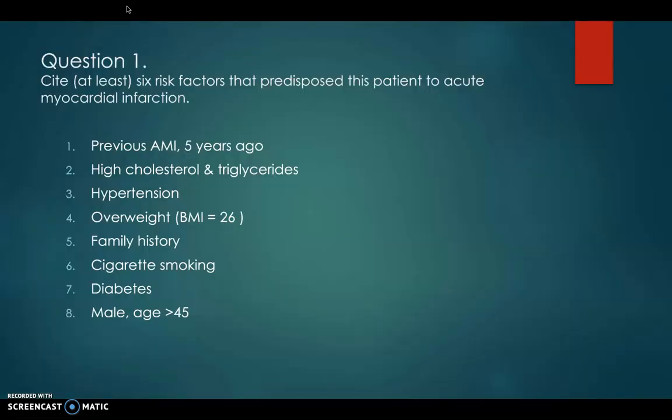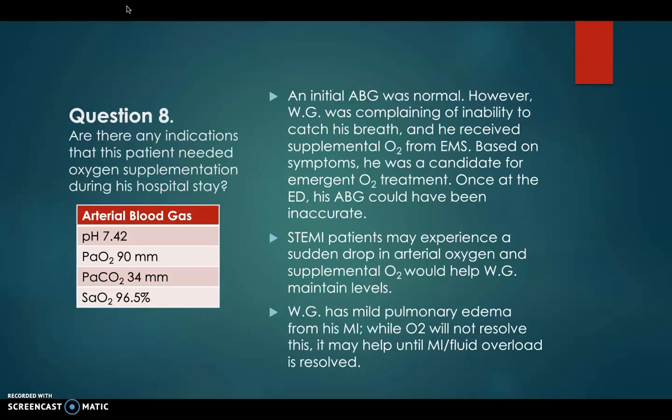Question 1. Cite at least 6 risk factors that predispose this patient to acute myocardial infarction. He had a prior MI, he had hyperlipidemia, he was hypertensive, he was overweight, he has a family history, he's a cigarette smoker, he's a diabetic, and he's a middle-aged man.